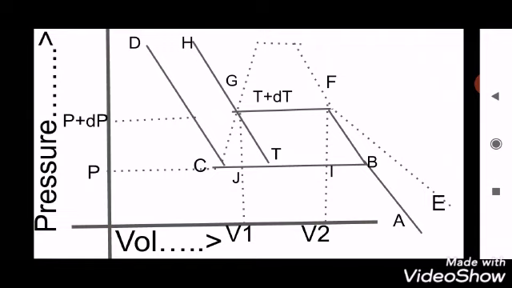So the boiling point of the liquid is T plus dT at pressure P plus dP. Due to the small increase in pressure dP, the temperature also increases by dT, which means pressure and temperature are directly proportional.